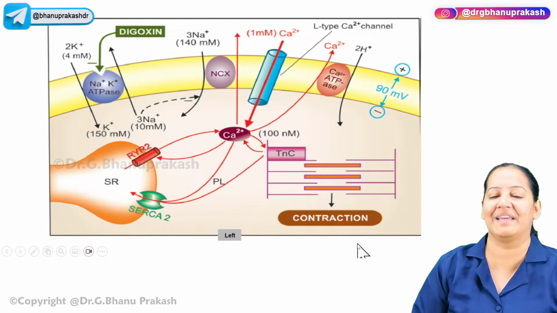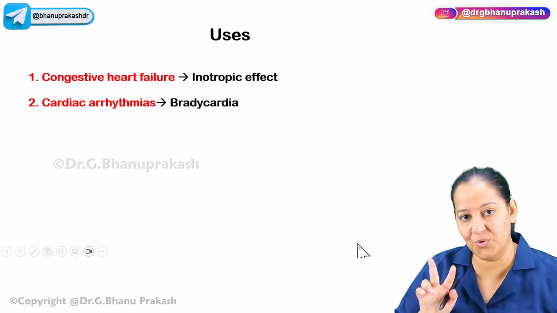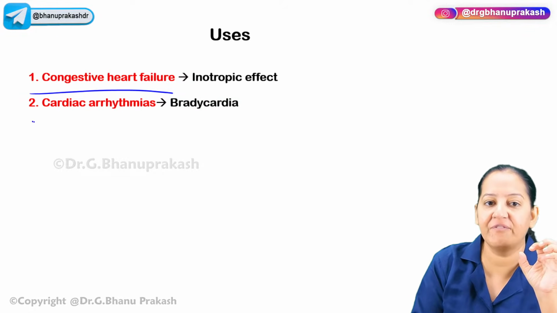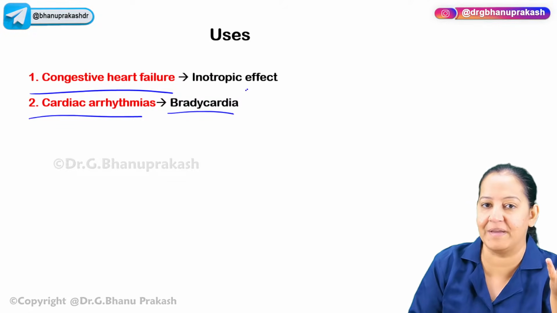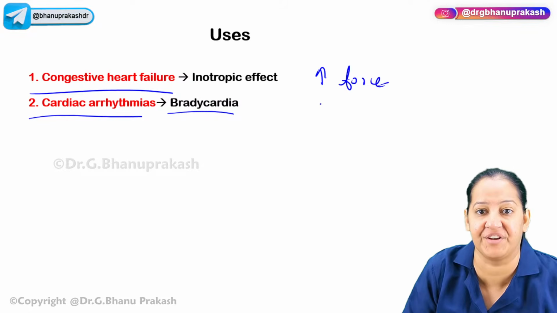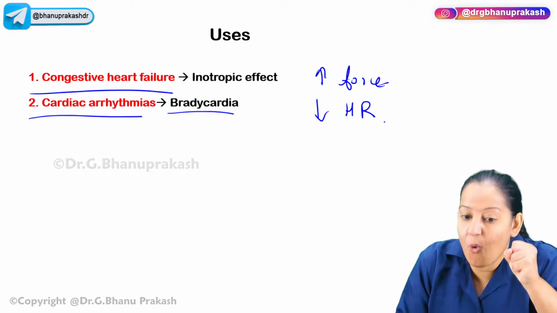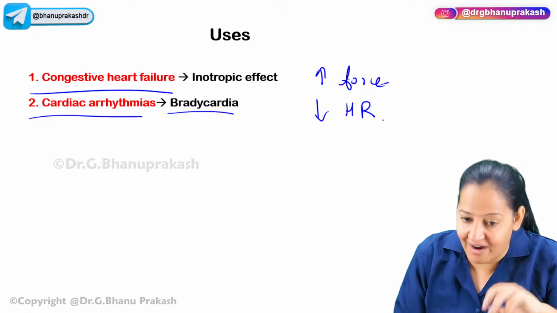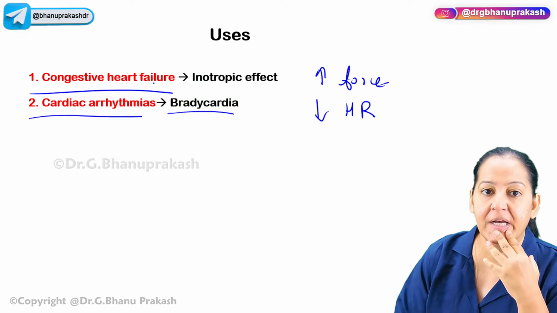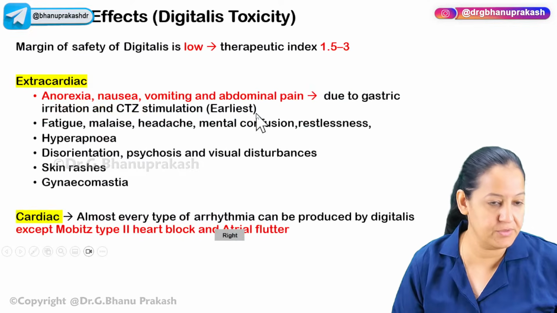Okay, so this is the complete thing I told you about digitalis. Can we go ahead? So what is the use of digitalis? There are two uses of digitalis. Number one, heart failure. Of course, it's an inotropic drug for heart failure. And for arrhythmias also, it decreases the heartbeat. Please understand, it's very tricky. Digitalis increases the force of contraction, but it decreases the heart rate. So in arrhythmias it is used because it decreases the heart rate and causes bradycardia. So you can learn like that.